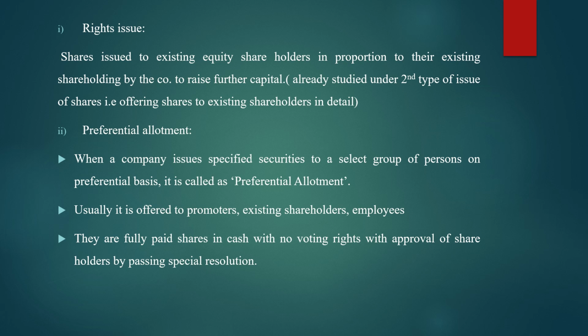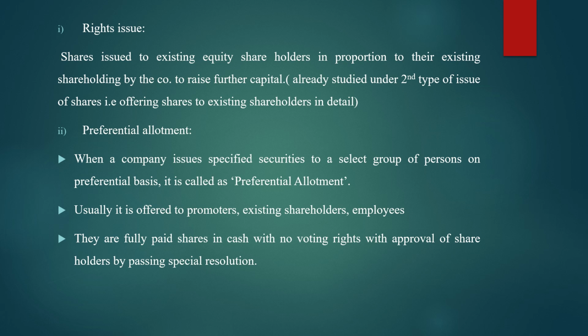Then coming to the third main method, that is offering shares to the existing employees. This included 4 sub methods, that is employee stock option scheme, employee stock purchase scheme, then stock appreciation rights scheme, and fourth one was sweat equity shares. And in today's video I covered the fourth method of issuing the shares. What was that? Private placement. In private placement, again two sub methods are there. First one is rights issue and second one is preferential allotment. Fine. Hope all these 4 methods are clear to you.